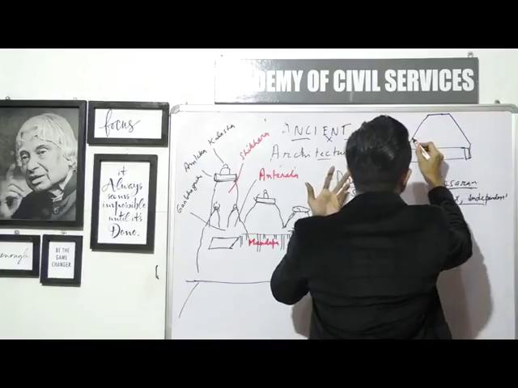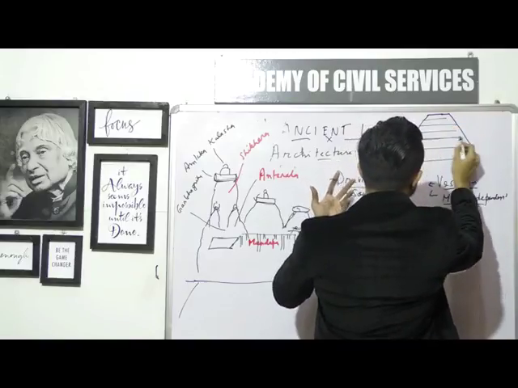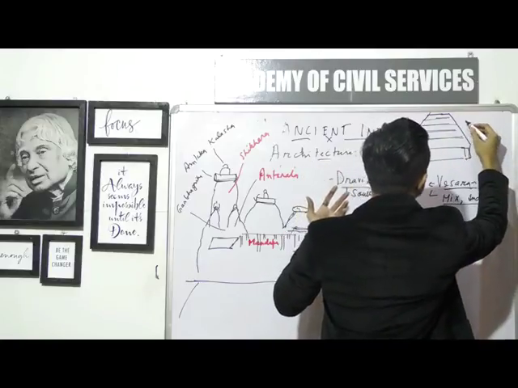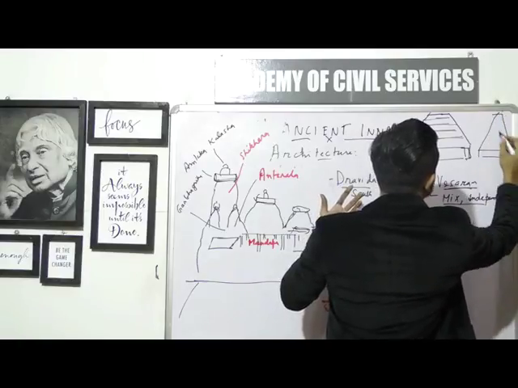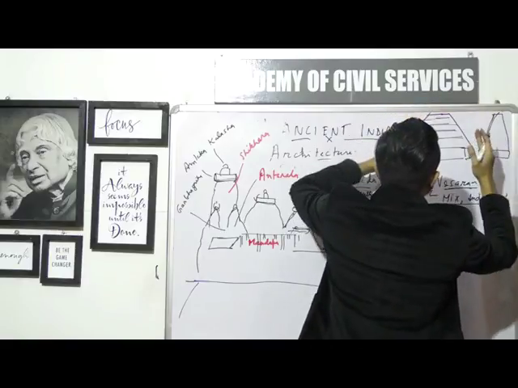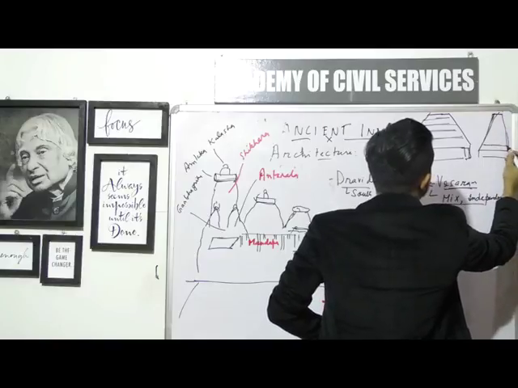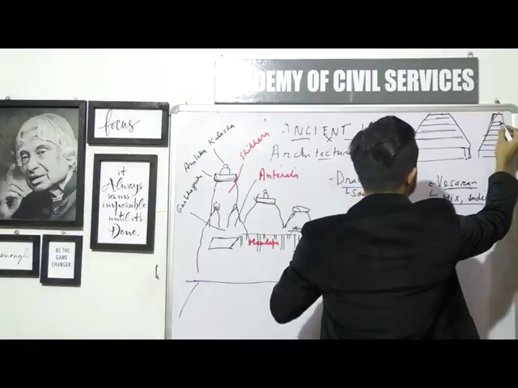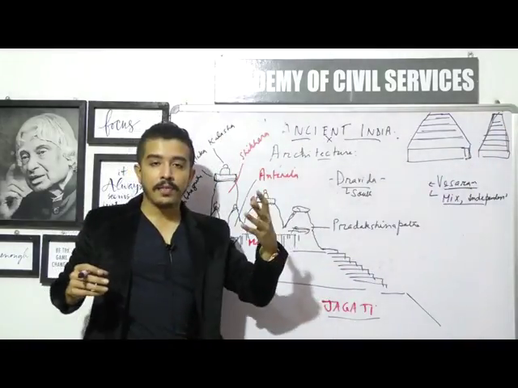Okay, so this is how a Vimana would look, and that is a representative element of the South Indian Dravida style of temple. So for South Indian temples, you will find something like this. As you can see, these are not curving inwards. They are straight lines which are going up, and then it's flat on the top. So these are how the South Indian Vimanas are made, and all the Shikharas and the Vimanas are basically tall structures over the main deity.